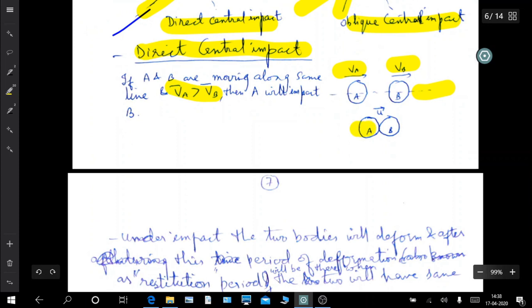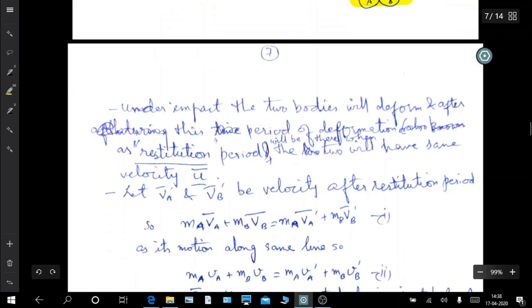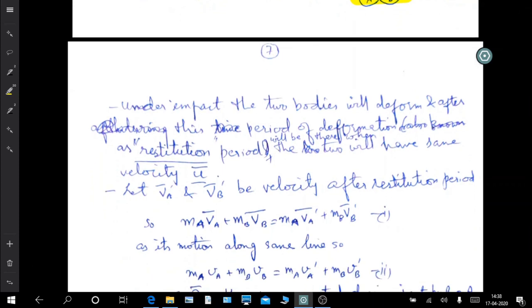During collision, first the deformation will take place for a certain period of time, and then restoration of the shapes will take place. There are some situations where bodies may get completely deformed, and in some situations the body may get completely restored. So there is a period of deformation and a period of restoration, which is known as the restitution period.